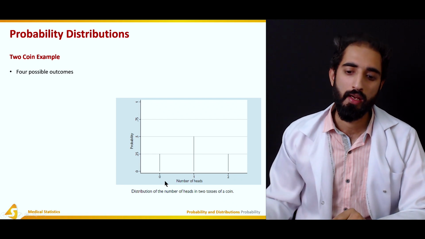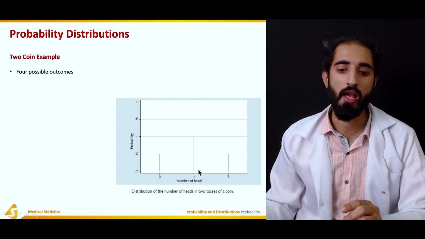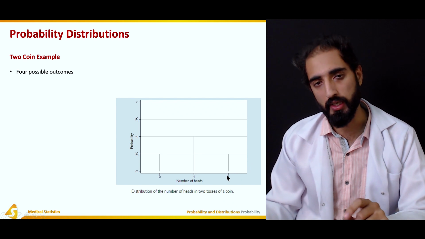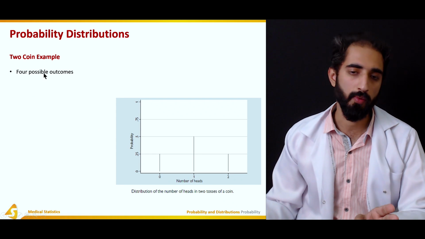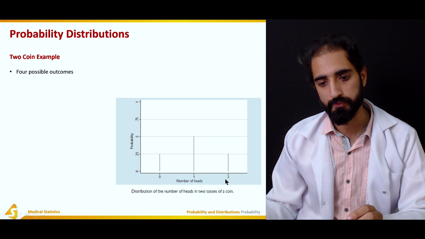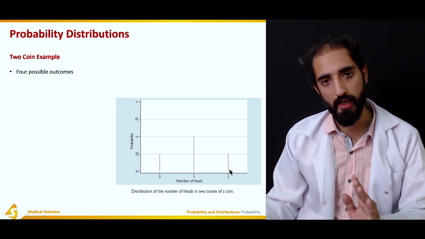So 1 means 1 heads and 1 tails, 0 means no heads, and 2 means both of the coins show heads. So here we have 4 possible outcomes, but 3 different options: no heads, 1 head, and 2 heads.